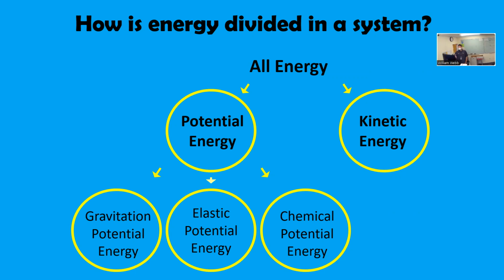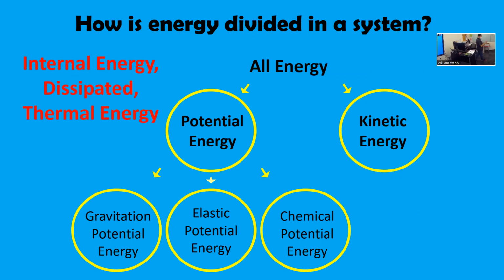All right, now there is another category of energy where it's the energy that gets lost and there's no formula for it. So they haven't included it here, but I wrote it off to the side. Because I don't want you to forget that while there's no formula for that dissipated energy or thermal energy or internal energy, all of those terms are used sort of interchangeably. We can find it indirectly, right?